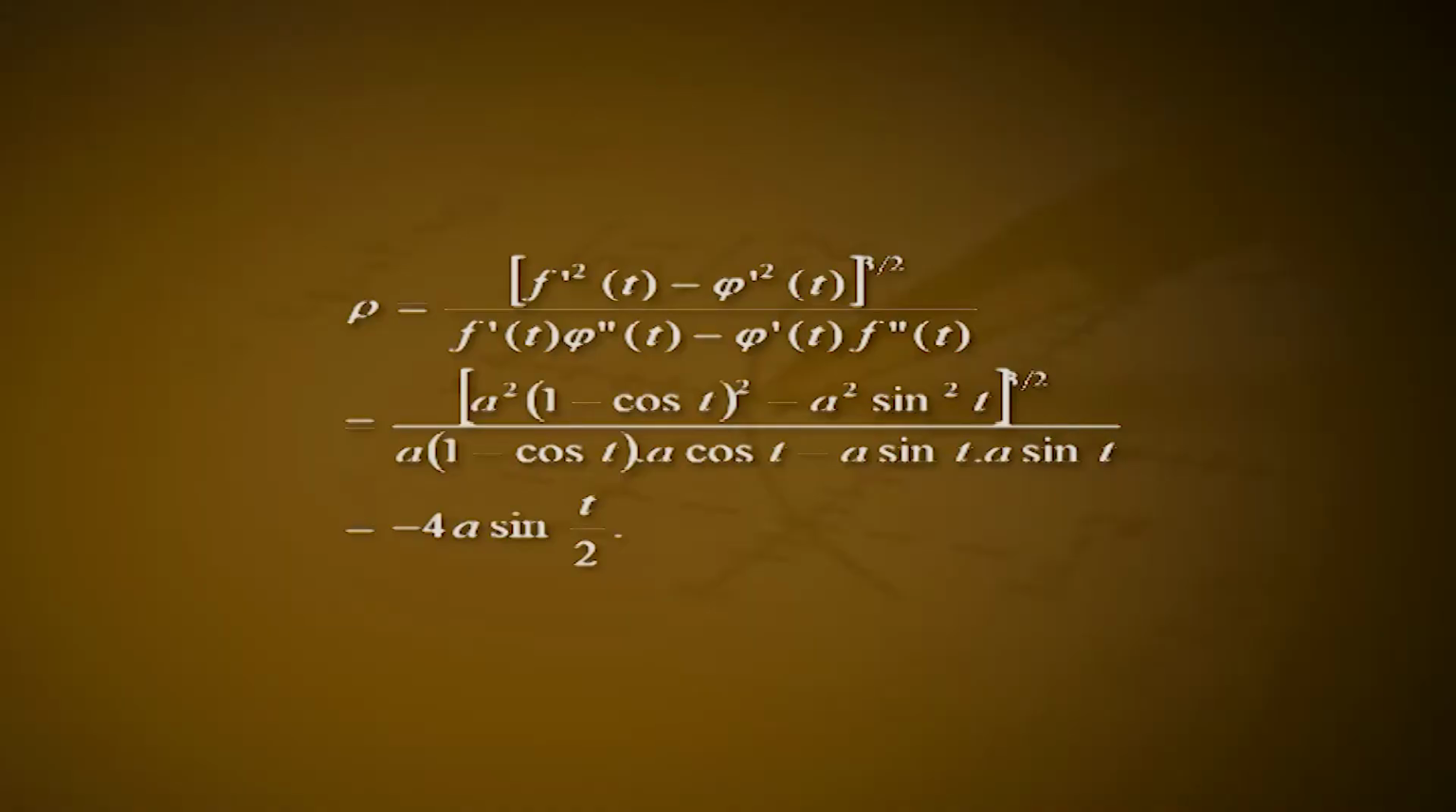Therefore, the radius of curvature is ρ = [f'(t)² + φ'(t)²]^(3/2) / [f'(t)φ''(t) − φ'(t)f''(t)], which is equal to [a²(1 − cos t)² + a² sin² t]^(3/2) / [a(1 − cos t)·a cos t − a sin t·a sin t], which is equal to −4a sin(t/2).